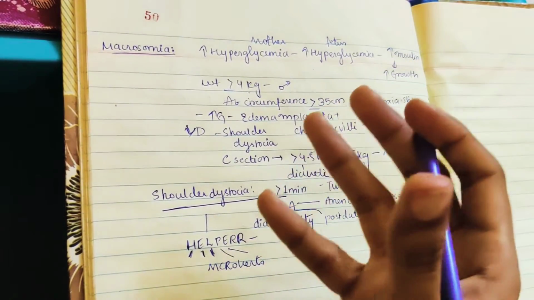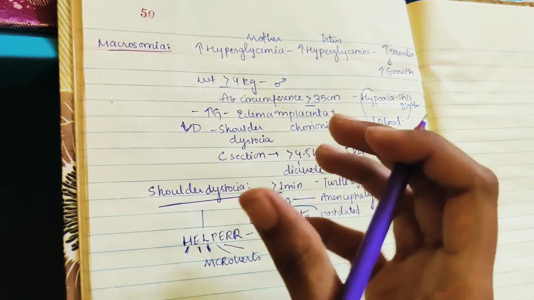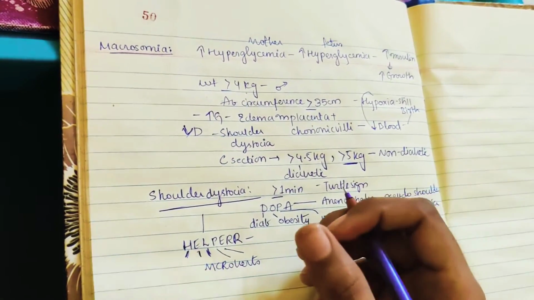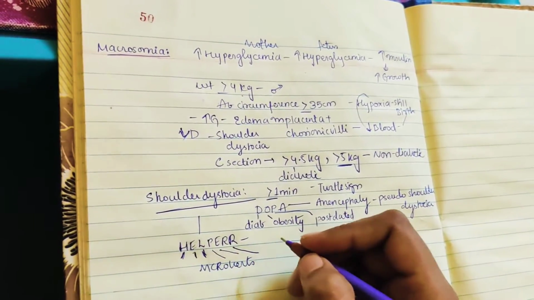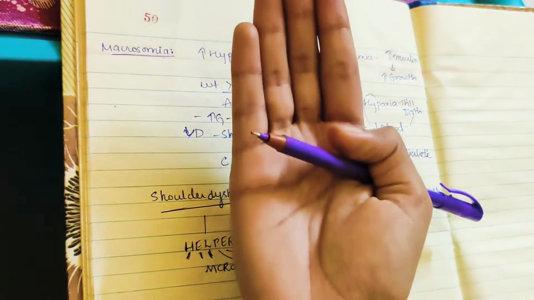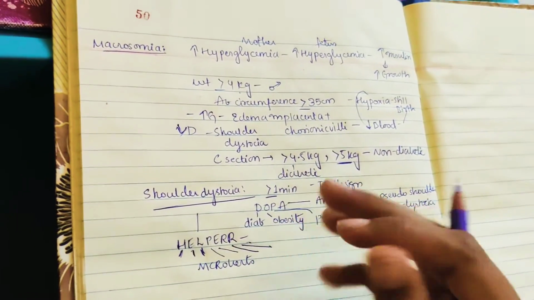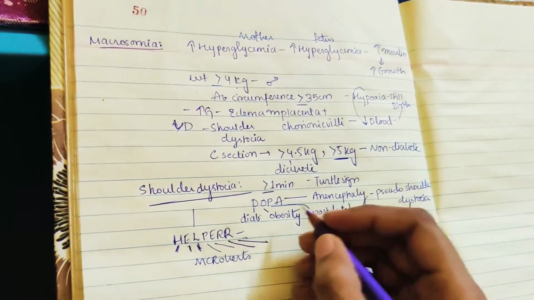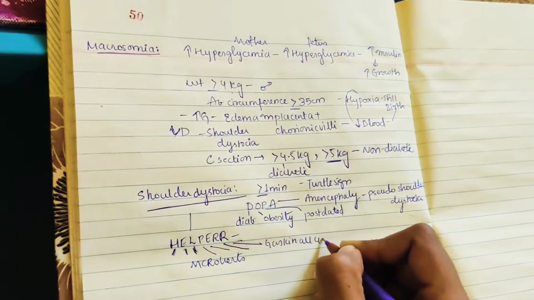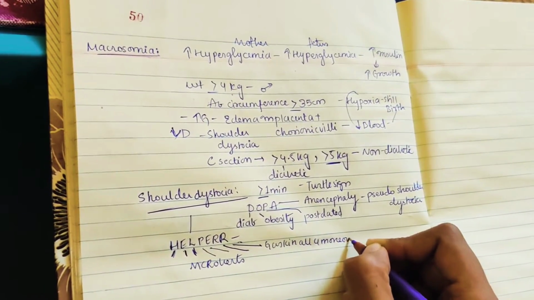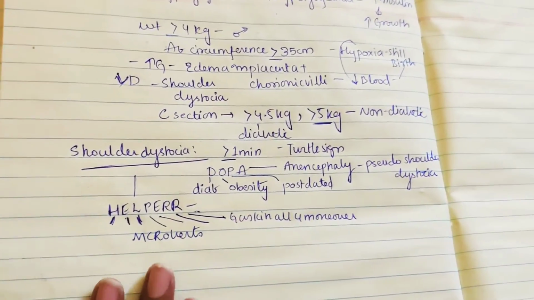That is, rotate the shoulder, Wood's corkscrew method or Rubin maneuver. We will try to rotate the shoulder to get it out. That is the enter maneuver. And R is removal of the posterior arm. We put our hand inside the vagina and remove the posterior arm. And another R is rolling over the patient onto all four limbs, and that is called the Gaskin all four maneuver. So this is HELPERR. All this we do.